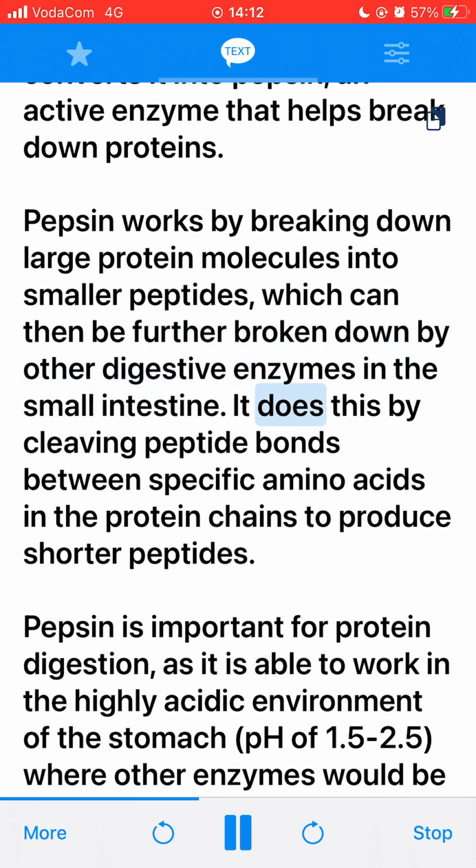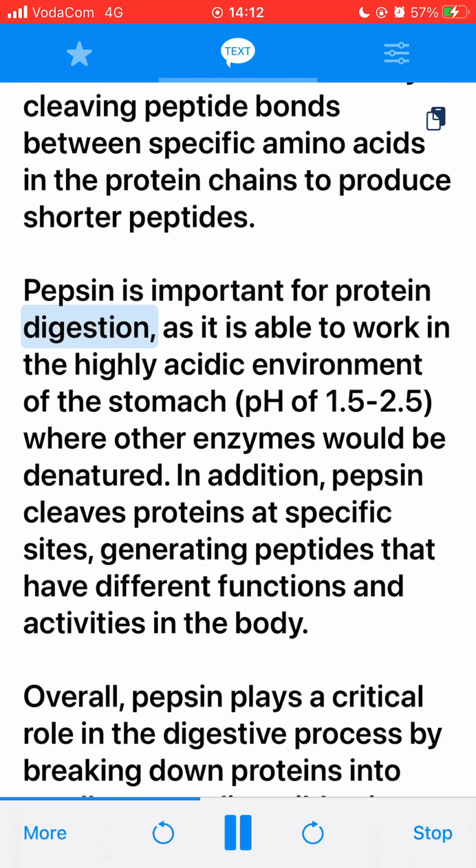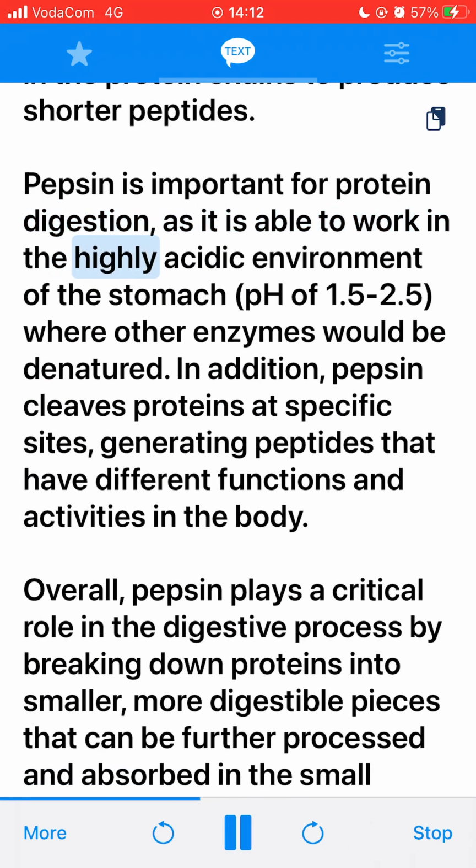It does this by cleaving peptide bonds between specific amino acids in the protein chains to produce shorter peptides. Pepsin is important for protein digestion, as it is able to work in the highly acidic environment of the stomach, pH of 1.5 to 2.5, where other enzymes would be denatured. In addition, pepsin cleaves proteins at specific sites, generating peptides that have different functions and activities in the body.